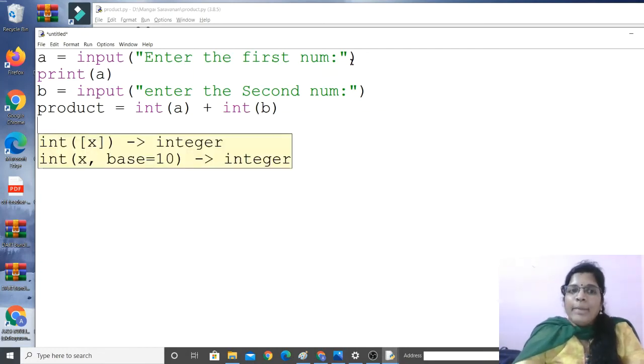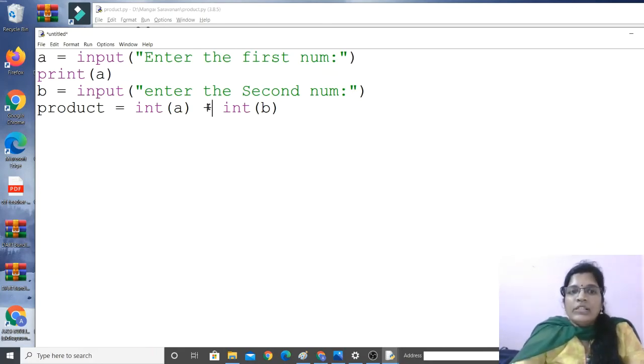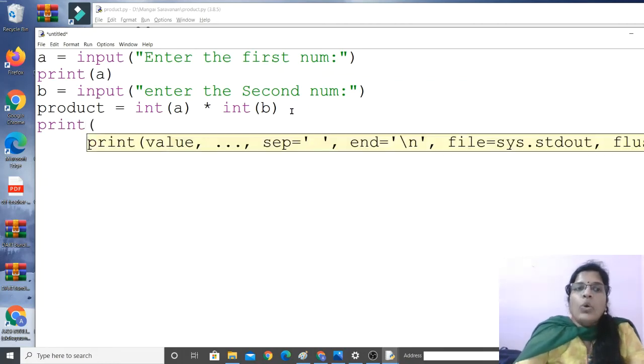In the next line, we have to display the result, because this is processing. Sorry, this is not plus, right? This is into. So in the next line, I'm going to give the result. What is the statement for displaying the result? It is print. So print, open bracket.